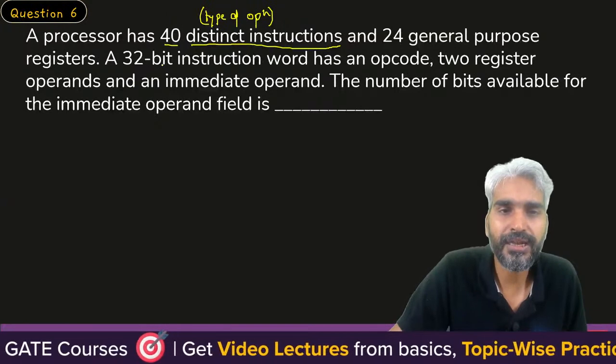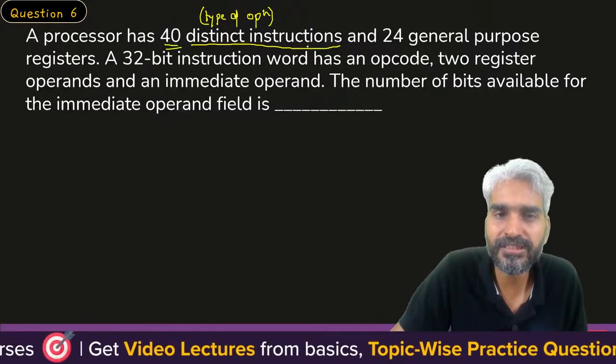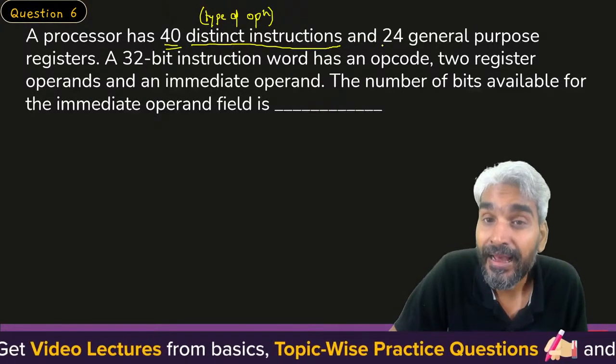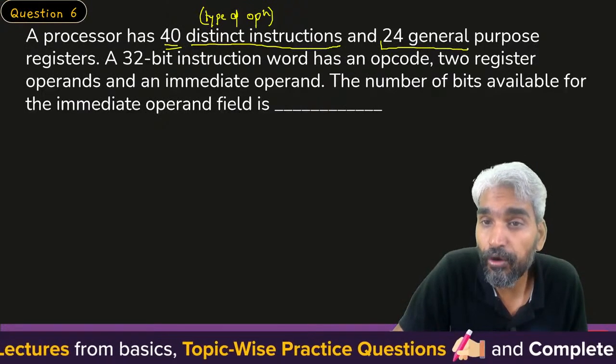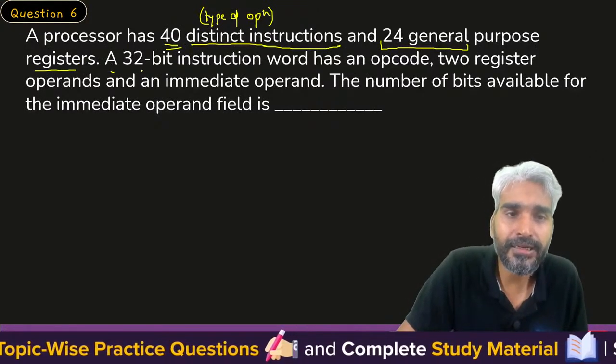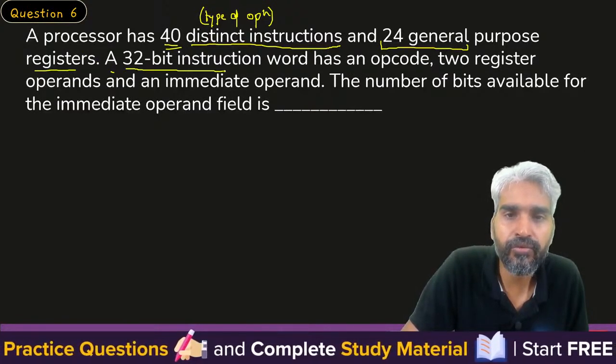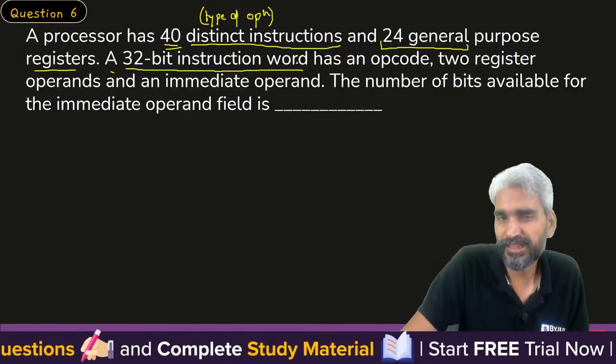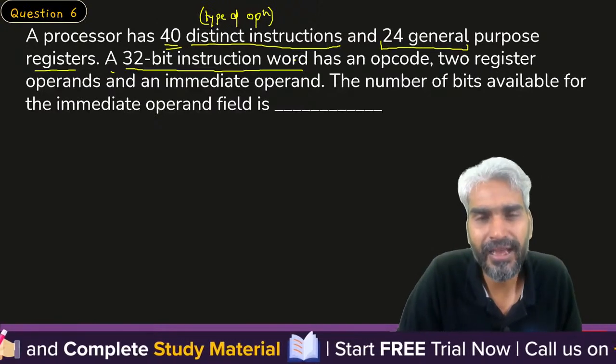Now, our processor has 40 distinct instructions, and how many registers? 24 general purpose registers. Right. Now, a 32-bit instruction word. So obviously instruction size is the same as word size.